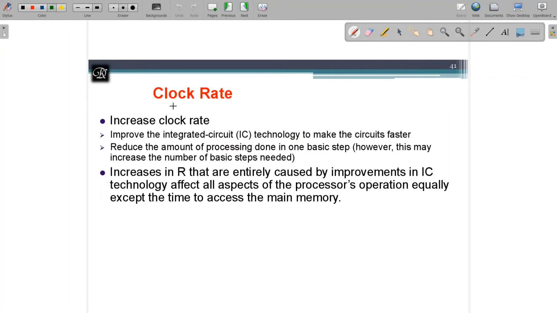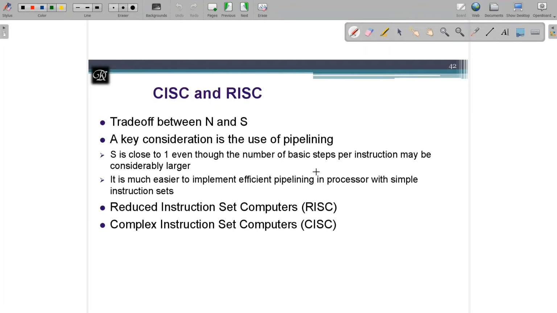Next, how to improve the IC clock rate. If you are going to improve it, then you use an IC technology, and with that you come up with circuits which are faster, and where again you can concentrate on the instruction, where you can reduce the basic steps, or you can have a complex instruction with fewer instructions, in the CISC format, which I am going to discuss here. Yes, CISC and RISC. CISC is a complex instruction set computer. RISC is a reduced instruction set computer.